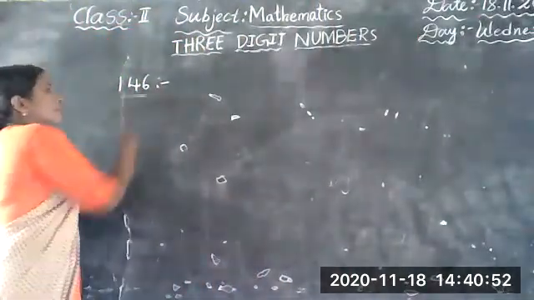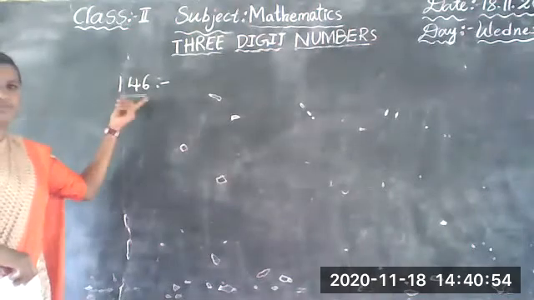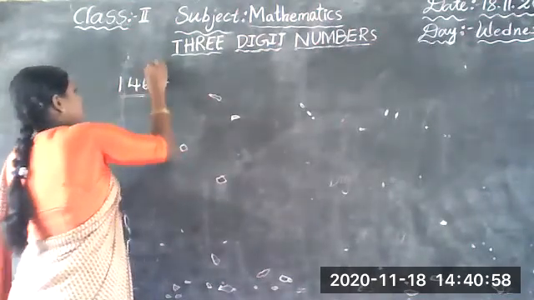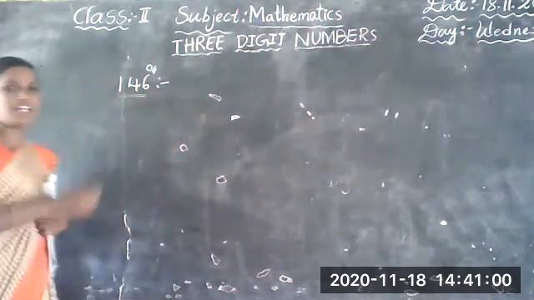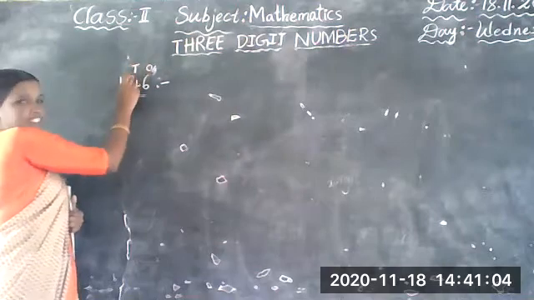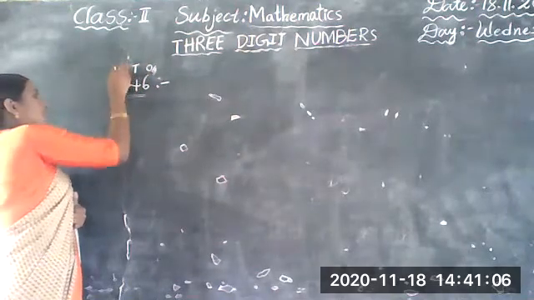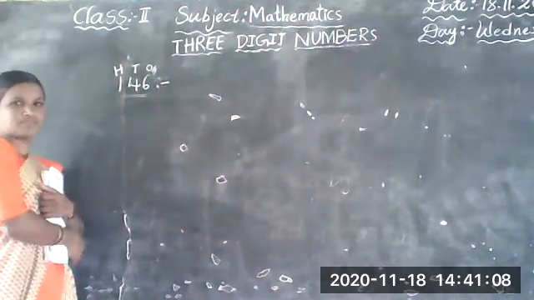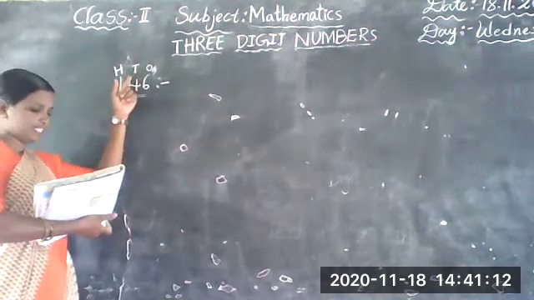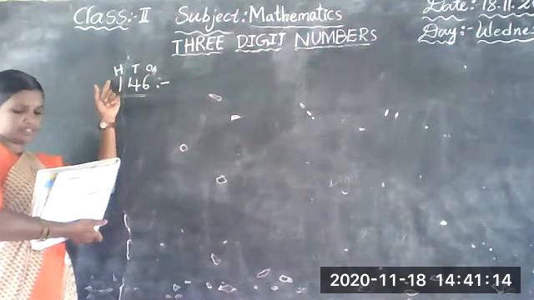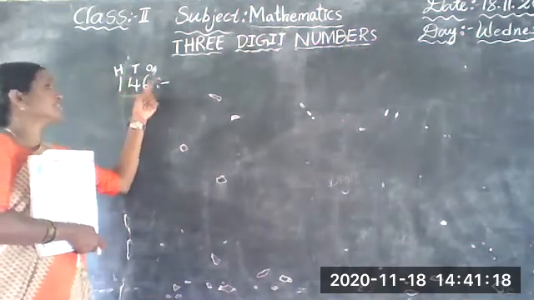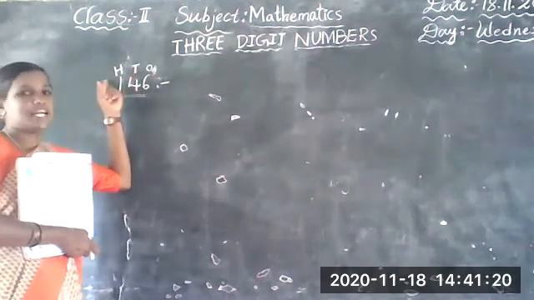First, we should write the expanded form. Okay? How many hundreds are there? This is the ones place. Say only ones place, tens place, hundreds place. See here: ones place, tens place, hundreds place. Okay, children. Ones place, tens place, hundreds place.